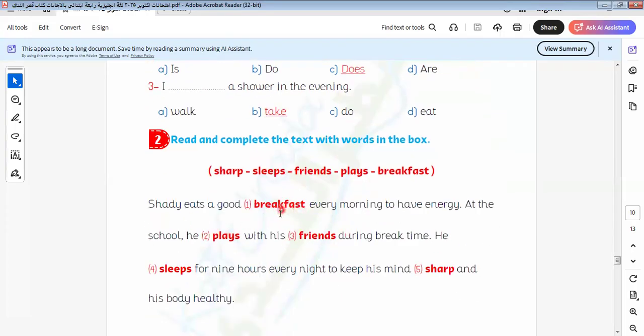Shady eats a good ___ every morning to have energy. Every morning. So what is the meal that we have in the morning? It will be breakfast. I would like to say something to take care of: before any meals we use "have". If singular we use "has", and plural we use "have". With what? With breakfast, dinner, and lunch. If we have meals, we must put "have" before the meals. Shady eats a good breakfast every morning to have energy.